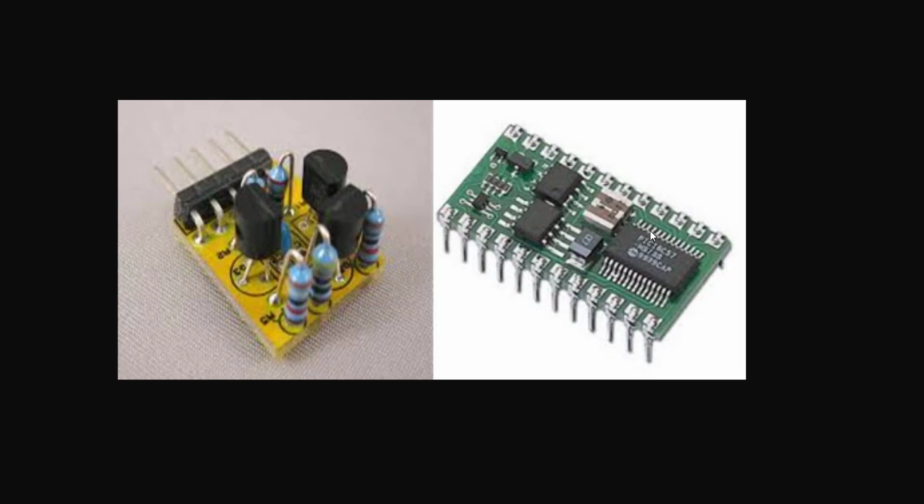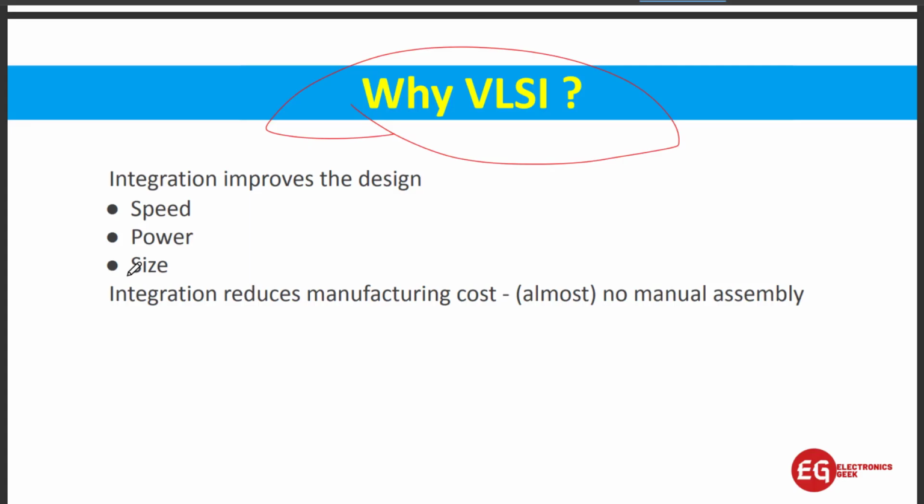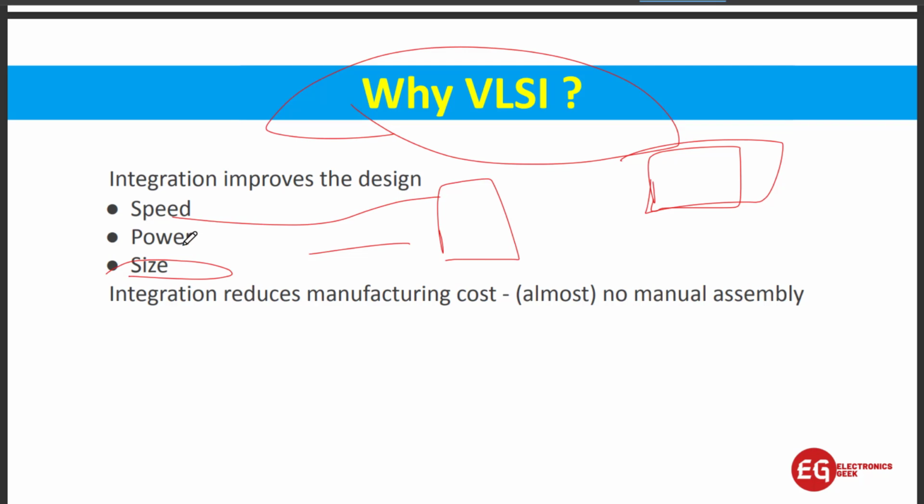So what happened by doing this? We get a smaller size. Right now you can see your smartphone has about this small an IC. Inside that everything is there. That is known as the processor, that is Snapdragon maybe 845 or 856, like this. And what happened due to this? Due to this, the speed has increased and the power consumption is low. So we need VLSI because we need to increase the speed of our electronic devices.